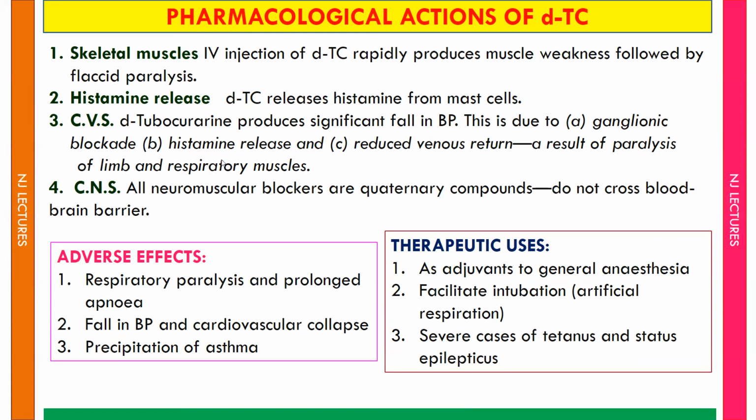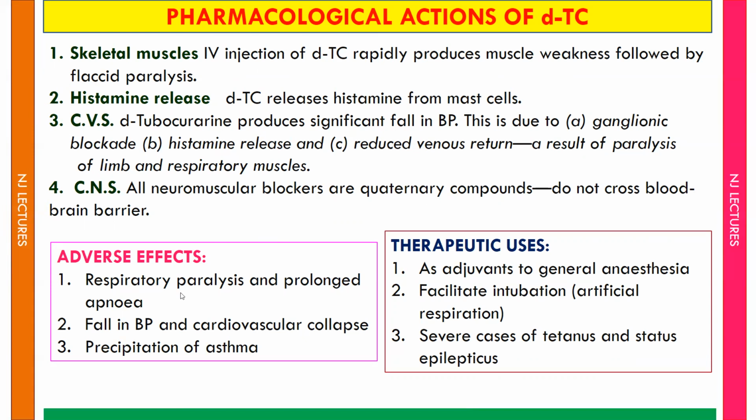Second is due to the release of histamine. And third one is reduced venous return. Why is there a reduced venous return? Because of paralysis of the limb and the respiratory muscle. And fourth is the central nervous system. All neuromuscular blockers are quaternary compounds and they do not cross the blood-brain barrier.